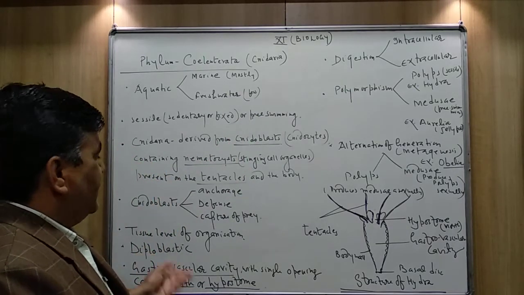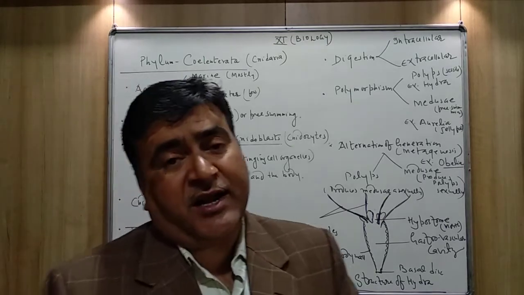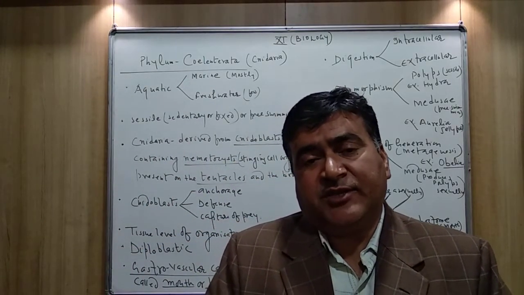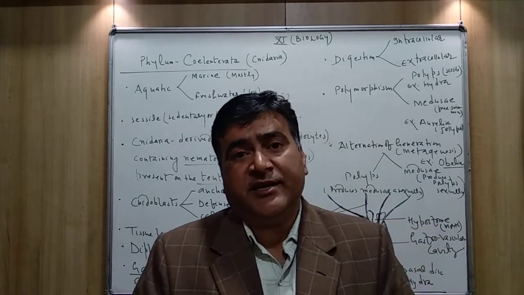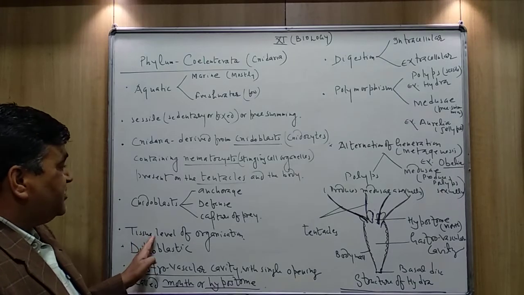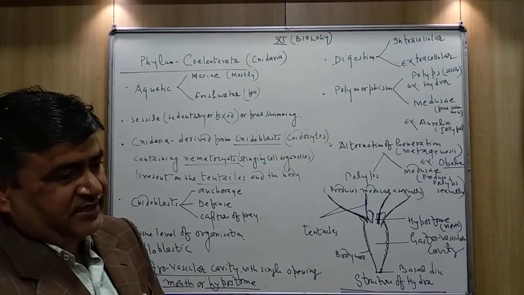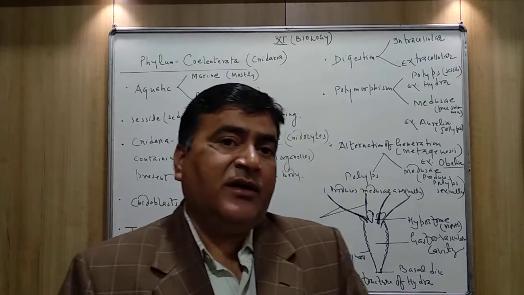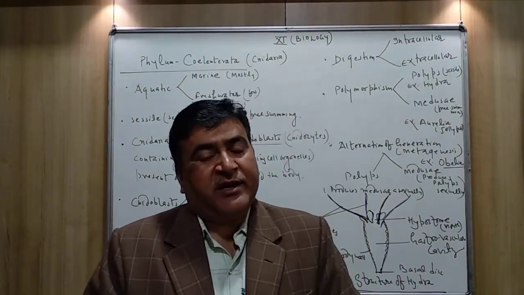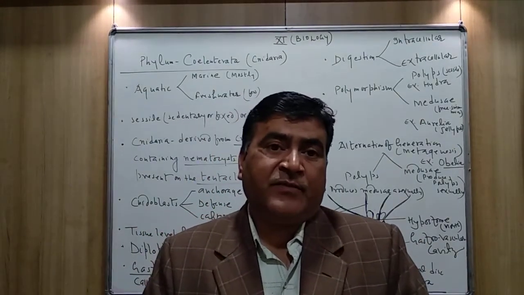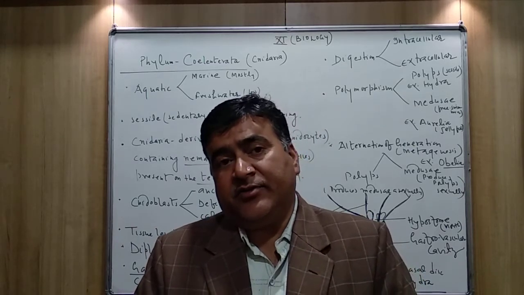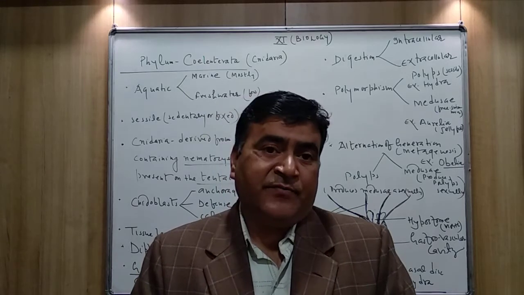Then what kind of body organization is present in the members of Coelenterata? The body organization is tissue level of body organization. As I taught you, in Porifera the cellular level of body organization is found. But here the cells are grouped together.